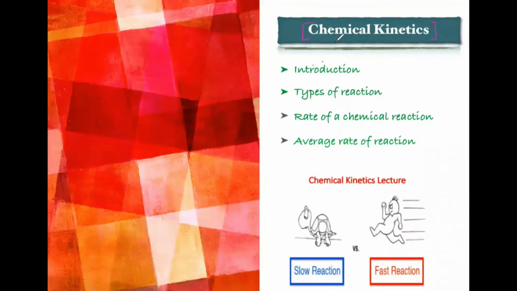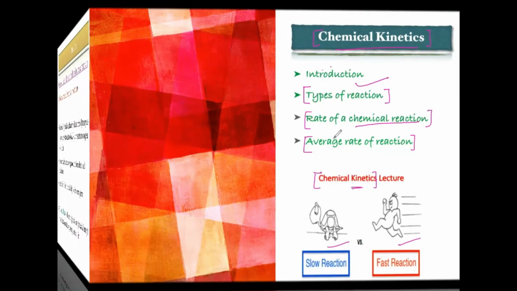In this video lecture, we will discuss chemical kinetics. The subtopics we are going to discuss: first, the introduction. Then the types of reaction. Then the rate of chemical reactions. Then the average rate of chemical reactions. Now, chemical kinetics. Kinetics means movement. In this topic, we are going to learn how the reaction is going to give the product, whether it can be a fast reaction or a slow reaction. So without a doubt, let's start.